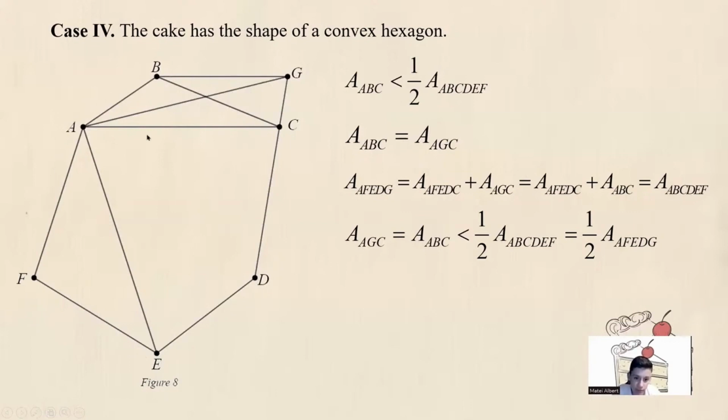Using the method from the previous case, we will split pentagon AFEDG into two pieces of equal areas, cutting along a line AM with M on one of the sides CD, DE, or FE. It is certain that point M does not lie on GC because the area of AGC equals the area of ABC, which is smaller than half of the area of ABCDEF, that is equal to half of the area of AFEDG. Therefore, line AM splits the hexagon into pieces of equal areas.